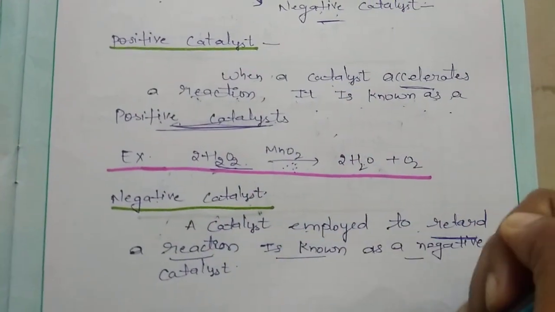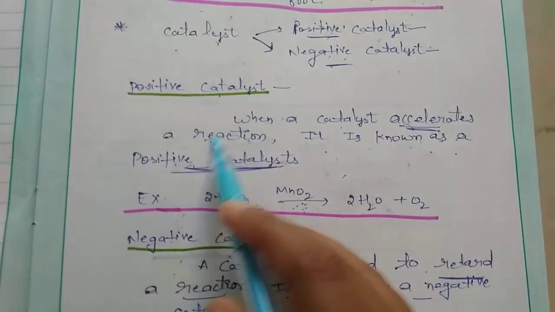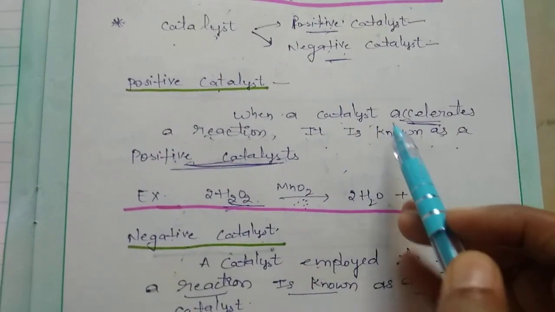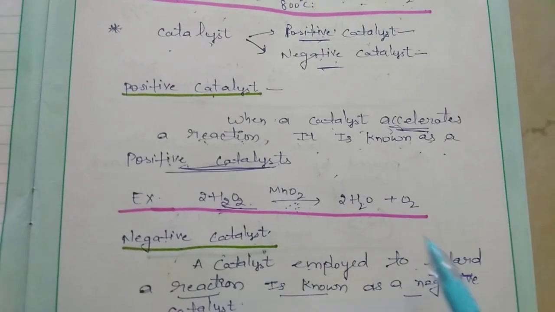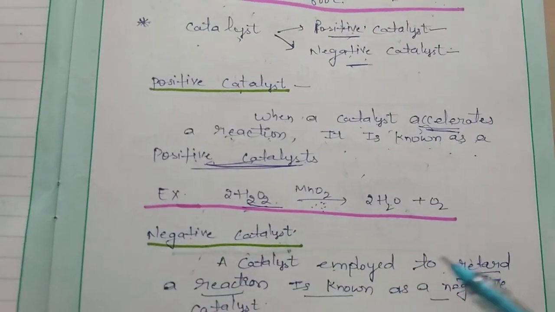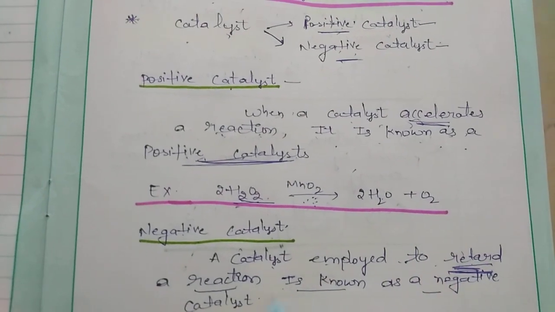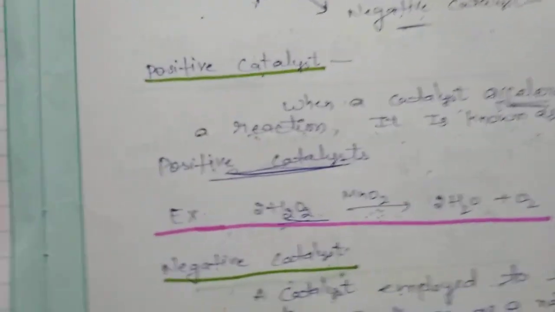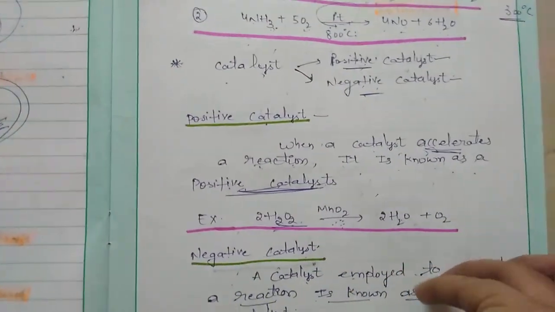Then what is a negative catalyst? Just the opposite of a positive catalyst. A positive catalyst accelerates the rate of a chemical reaction. Then you tell me, what does a negative catalyst do? A negative catalyst retards or slows down the rate of a chemical reaction. A catalyst employed to retard a reaction is known as a negative catalyst. Now we can see an example for negative catalyst.